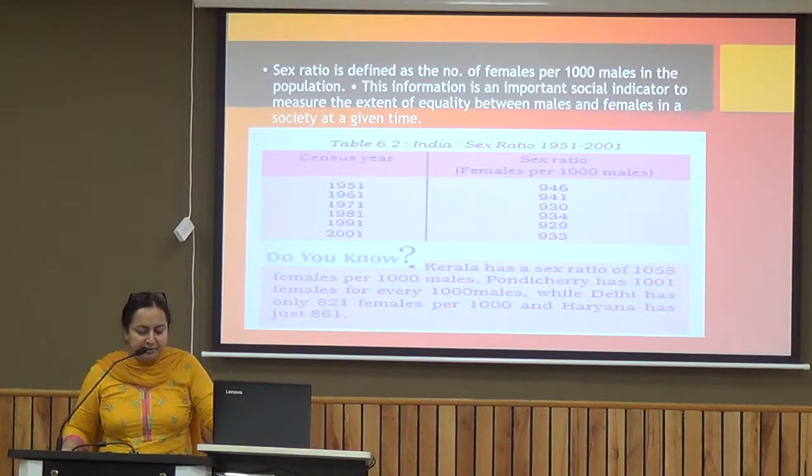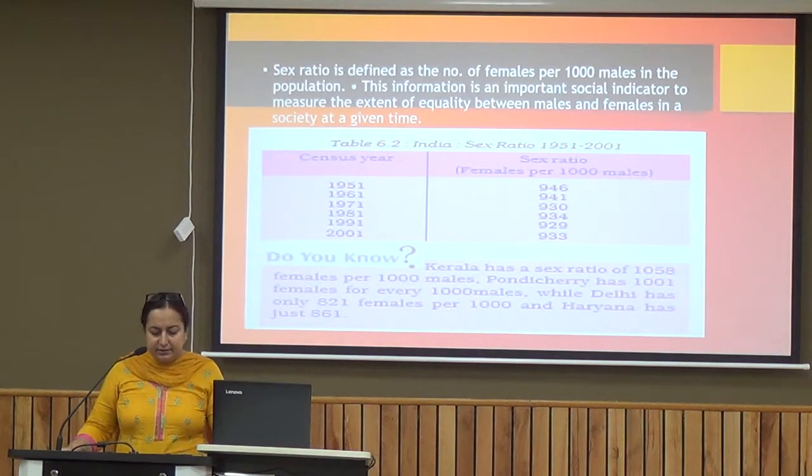There are a number of reasons responsible for this kind of figure: the literacy level, a number of traditions, and more people being interested in a male child, as they look forward to the male child being able to support the family. So the thought process is like that.